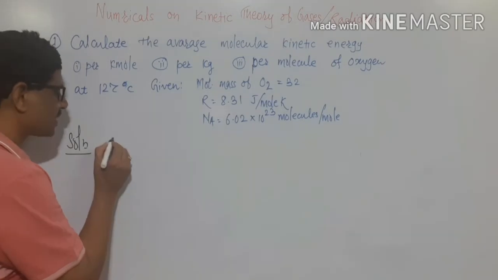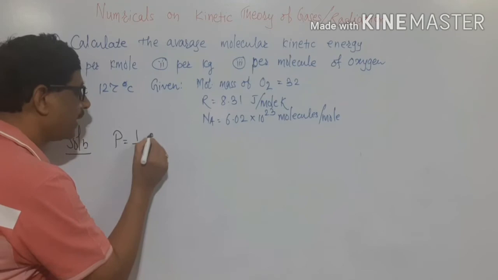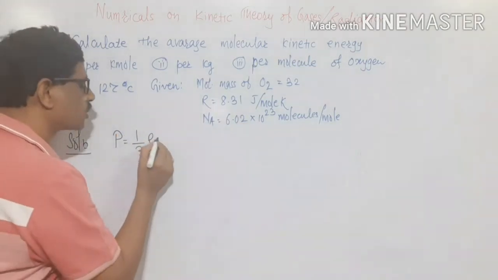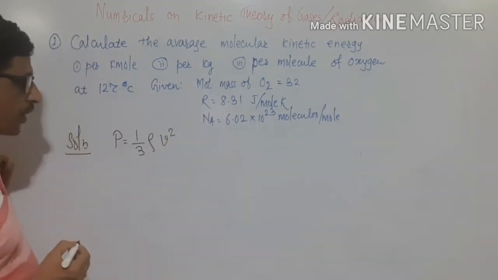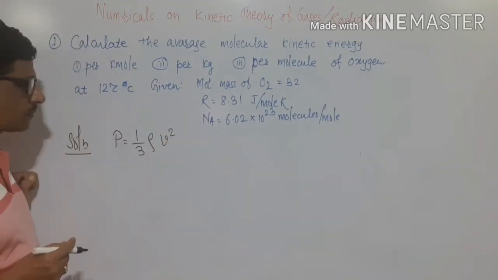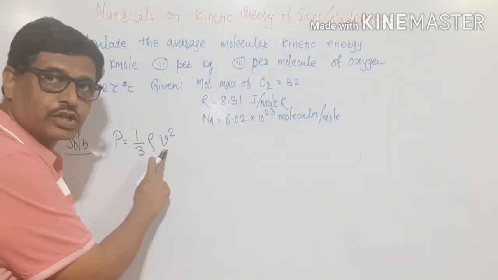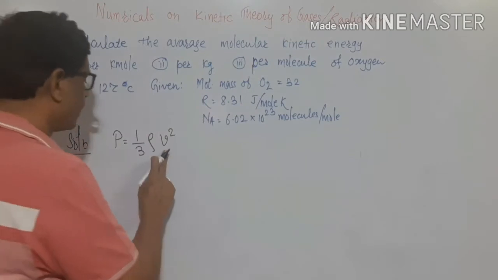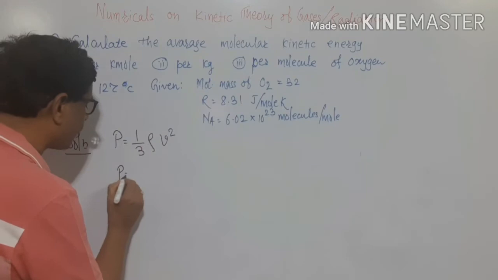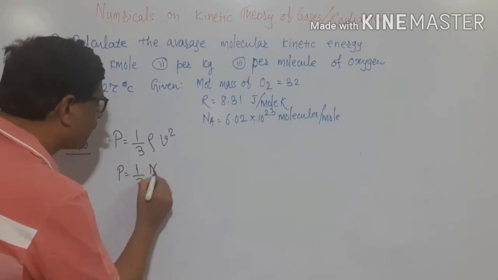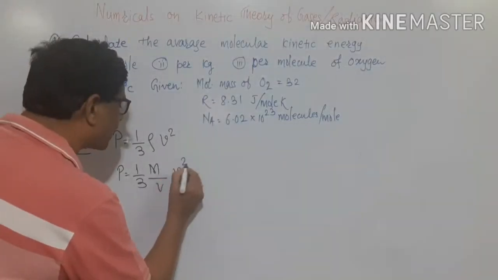The thing that is known to us is that the pressure exerted by the ideal gas on the walls of the container is P is equal to 1 by 3 rho into V square, where rho is the density of the gas and V square is the mean square velocity. Now we will modify this equation like this: P is equal to 1 by 3 m by V, density is mass per unit volume, into V square.